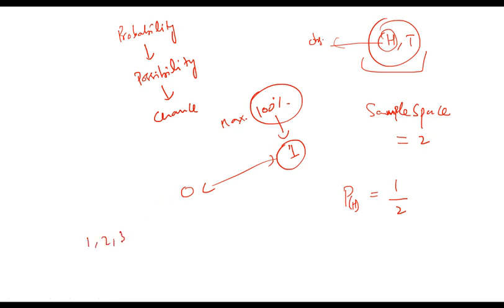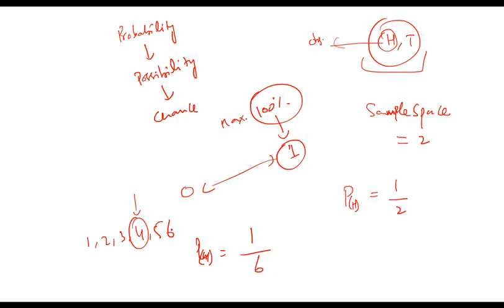If I have a die of 1 2 3 4 5 6 and I want to measure the probability of 4 coming up on the die, then the total sample space is 6 and 4 appears only once. The frequency of 4 is 1. So I do 1 divided by 6 and that will be the probability of 4. And the probability of 2 will also be 1 divided by 6. The probability of 6 would also be 1 divided by 6.